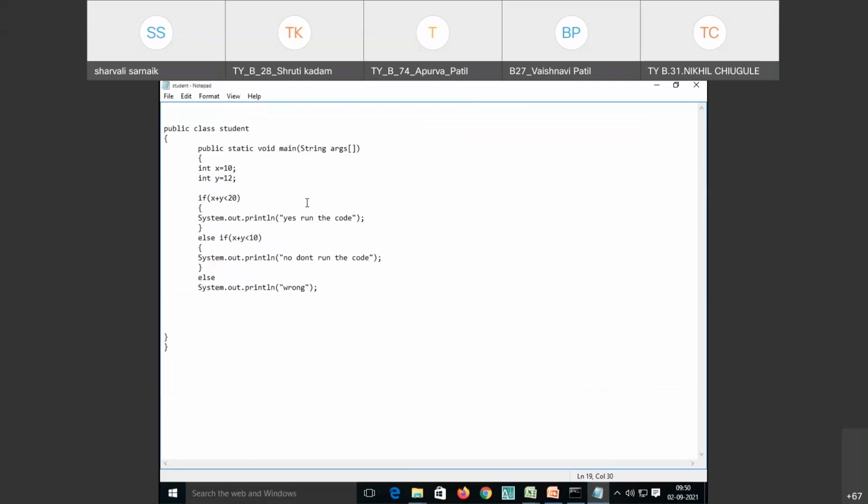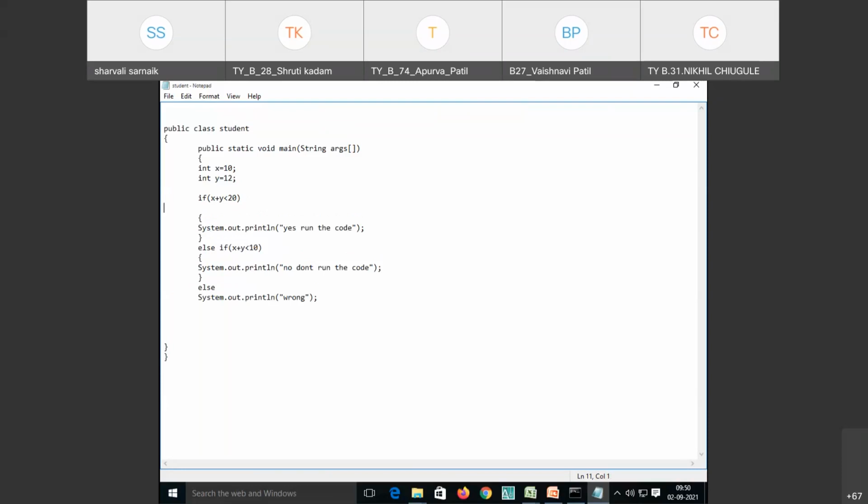So these are the simple control statements, that is the conditional statements: if else, else if ladder. And nested means you can write another if statement inside an if statement. For example, you can give an if inside an if, and then execute a block of statements. So if you are writing an if inside one if, then this is called a nested if. So these are the conditional statements in Java programming.